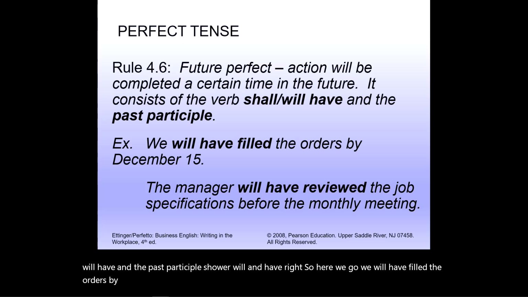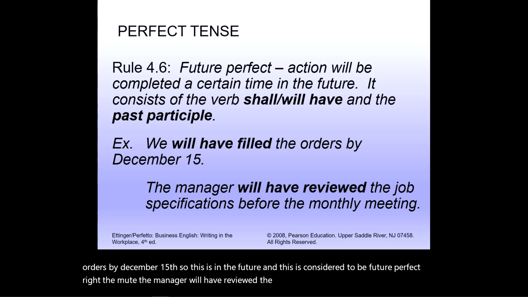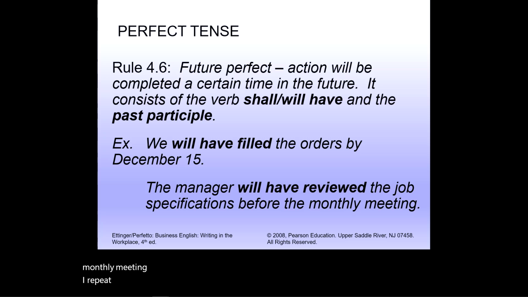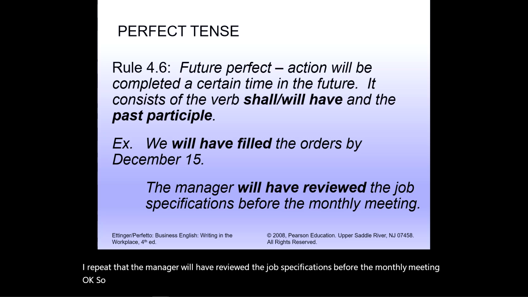So this is in the future, and this is considered to be future perfect. The manager will have reviewed the job specifications before the monthly meeting. Okay, so that is that.